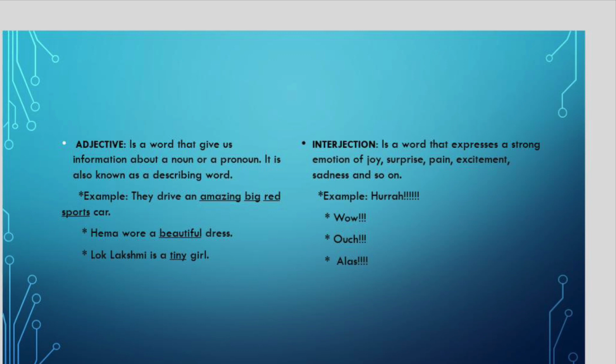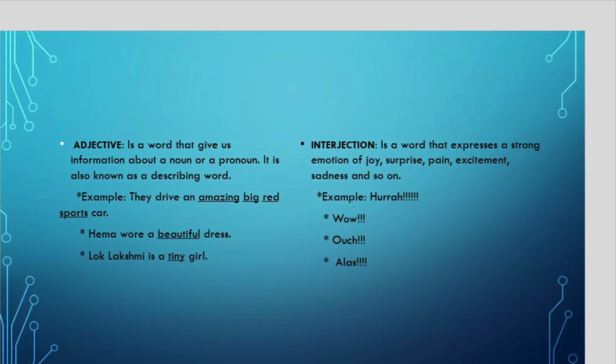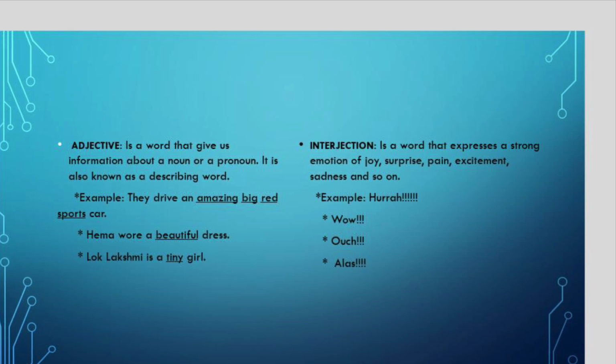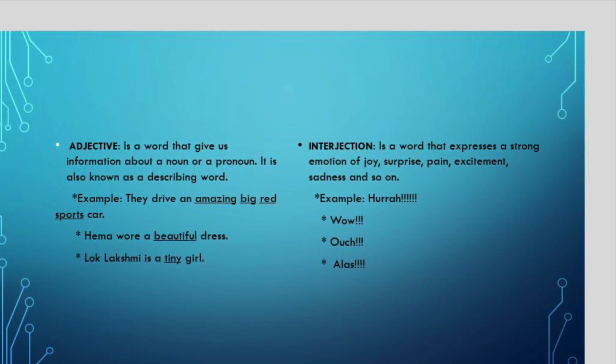So when we say hurrah, see, there is an exclamation mark. Wow, ouch, alas. When you hear something sad, a sad news, we say alas. When something hurts, we say ouch. We do not say ouch flatly, right? So please remember that whenever words like these come, we ought to remember our voice modulation and intonation. All right?